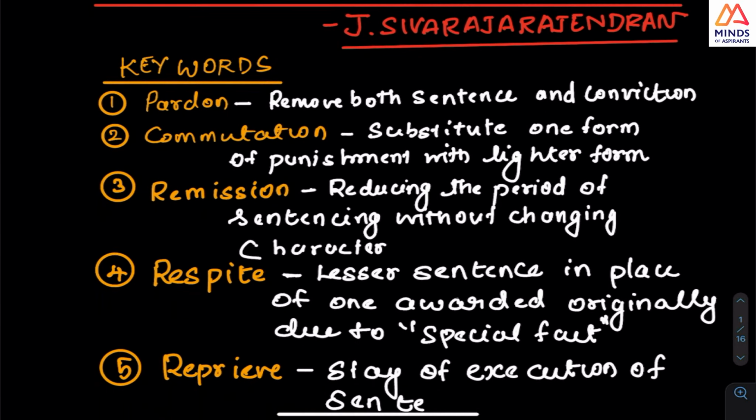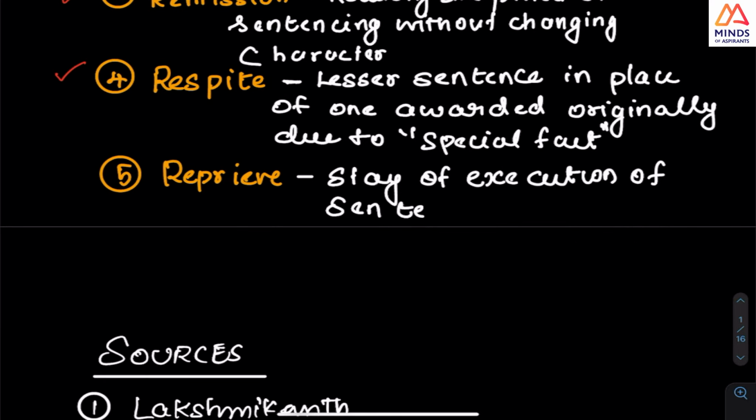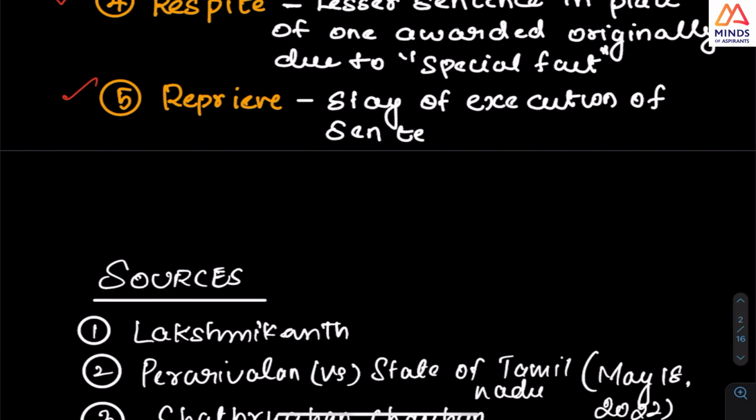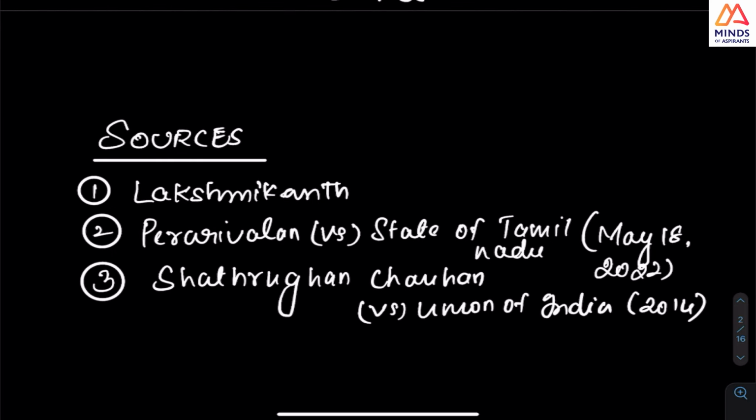Some of the key terms that we will see in this video are pardon, commutation, remission, respite and reprieve. The sources that I have taken for making this video are the basic Lakshmikant book and the Perarivalan versus State of Tamil Nadu judgment, which came yesterday. And one more judgment is Shatrughan Chauhan versus Union of India.